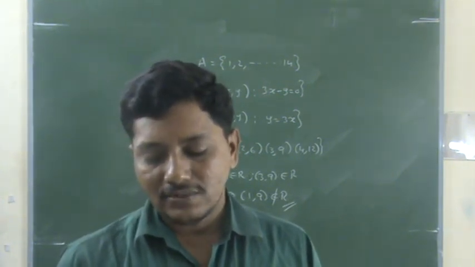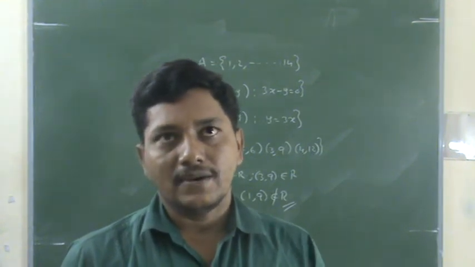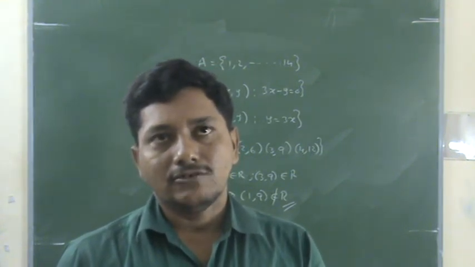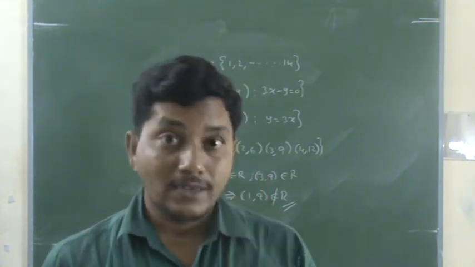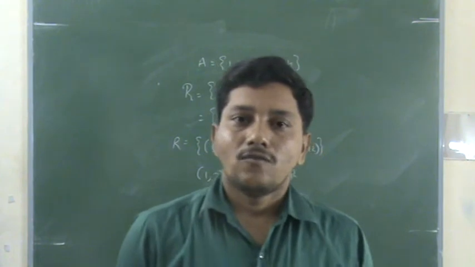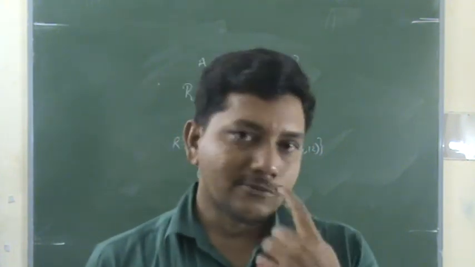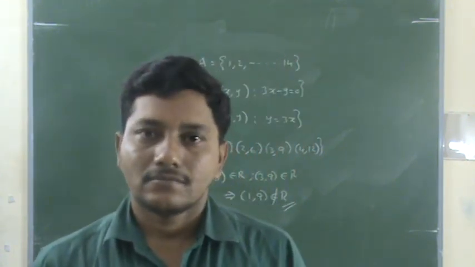Transitive. Transitive means y is divisible by x and z is divisible by y. Now is z divisible by x or not? Yes, it is possible. Why? Because 4 is divisible by 2 and 8 is divisible by 4, so 8 is divisible by 2. Is it possible? Do you understand?